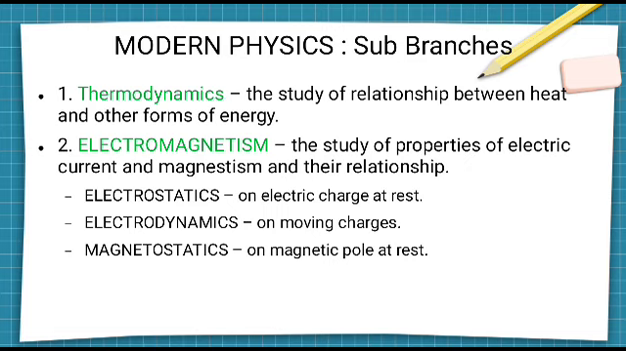And modern physics, first is thermodynamics. This is the study of the relationship between heat and the other forms of energy. Second is electromagnetism, which is the study of the properties of electric current, magnetism, and their relationship.